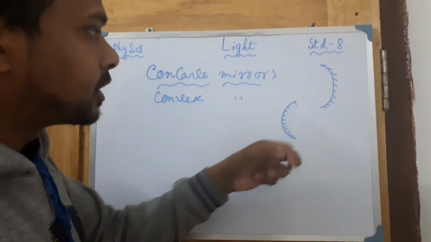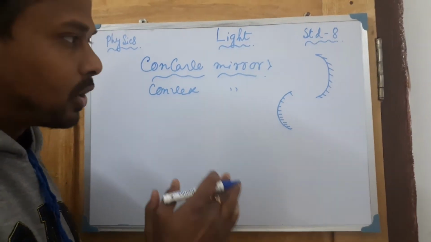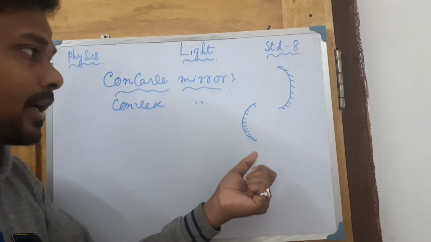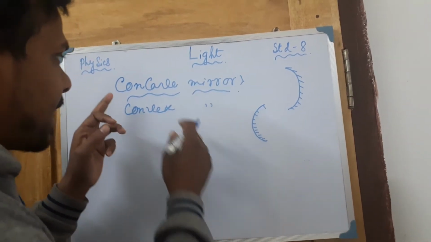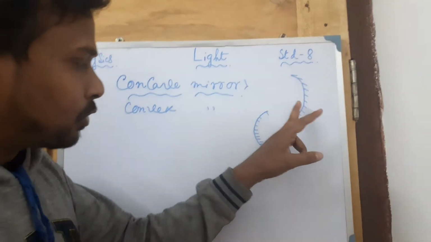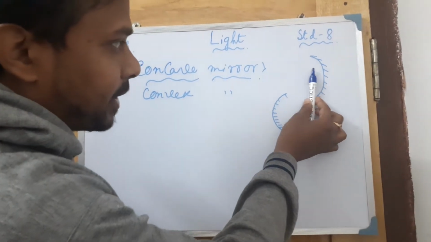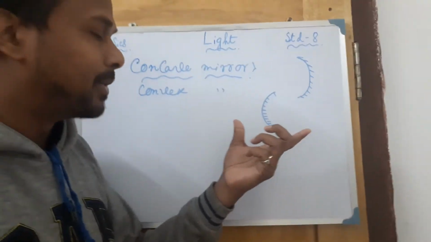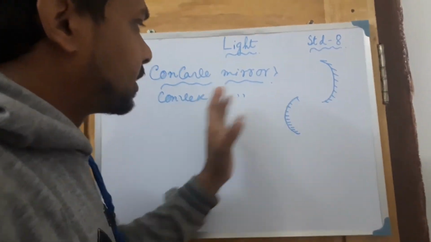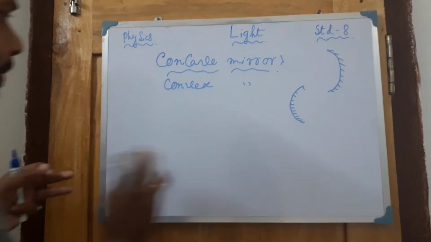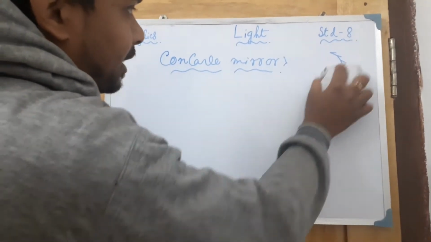What type of image does a convex mirror always produce? It will always produce the image on the other side, so you can easily tell what type of image this is. The concave mirror, except under one condition, will most of the time produce the image in front of the mirror, so it forms a real image. What are the conditions of image formation? Today I will tell in this video. So now, coming to the image formation by the concave mirror first of all.